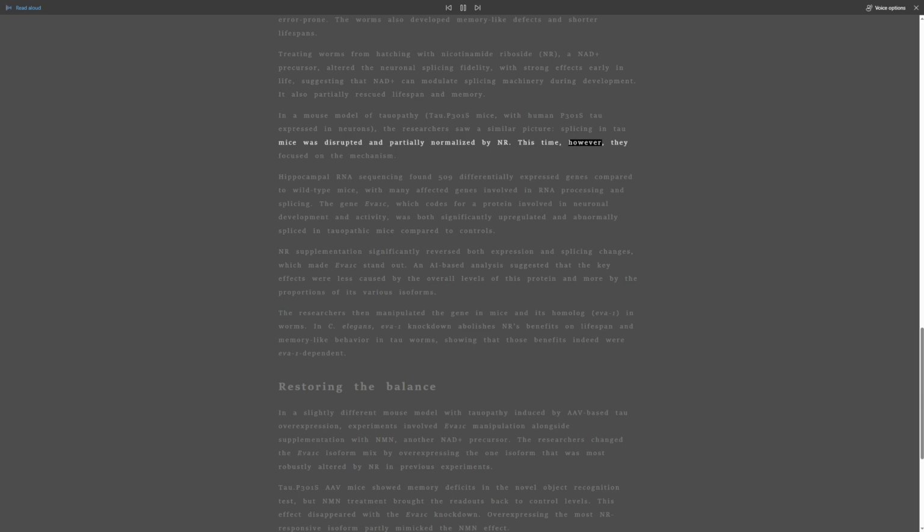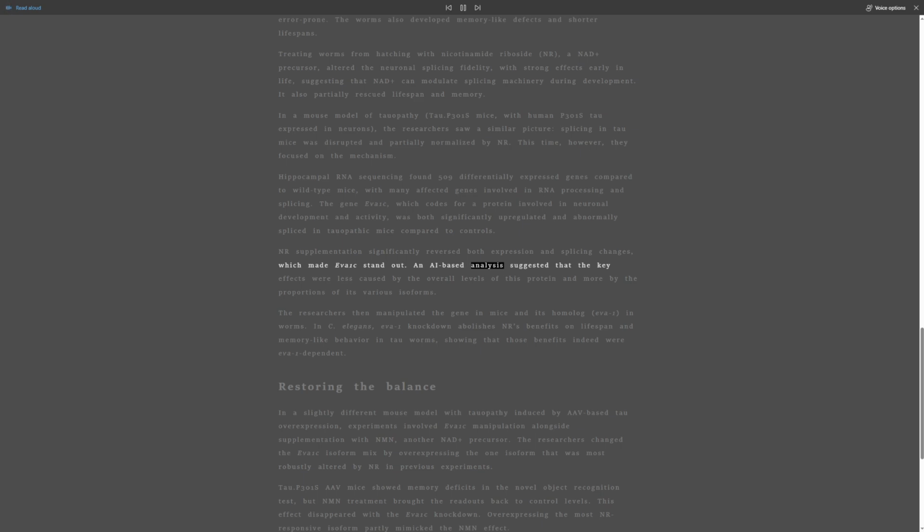This time, however, they focused on the mechanism. Hippocampal RNA sequencing found 509 differentially expressed genes compared to wild-type mice, with many affected genes involved in RNA processing and splicing. The gene EVA1C, which codes for a protein involved in neuronal development and activity, was both significantly upregulated and abnormally spliced in tauopathic mice compared to controls. NR supplementation significantly reversed both expression and splicing changes, which made EVA1C stand out.